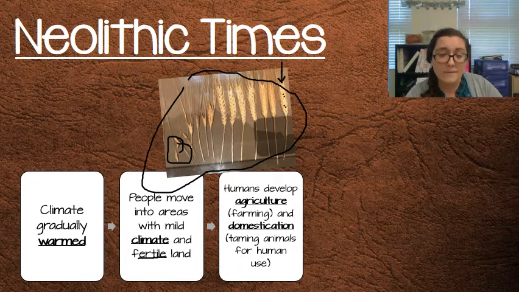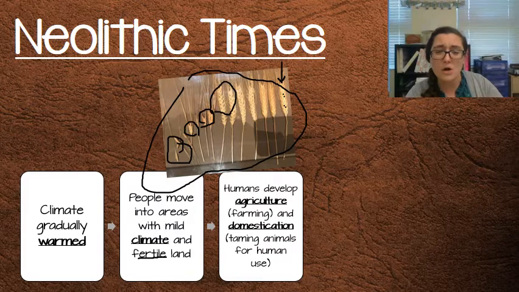But over time, they saw, well, we might have some plants that have a few more grains, so they're going to plant the seeds from that plant and hope that those plants' offspring have even more seeds. So over time, humans changed these plants, and we chose the ones that gave us the most grains to be able to produce the most food.